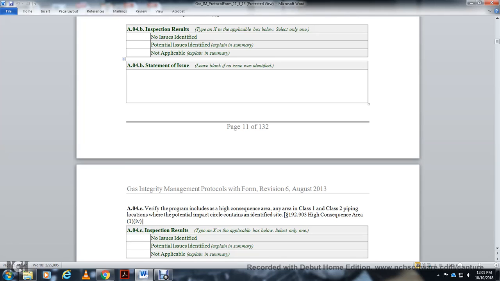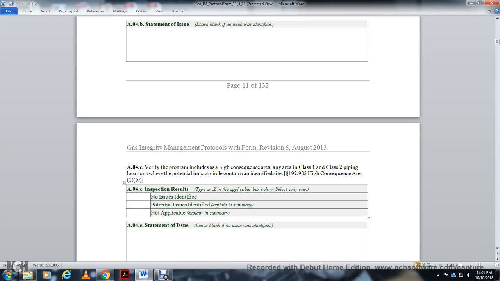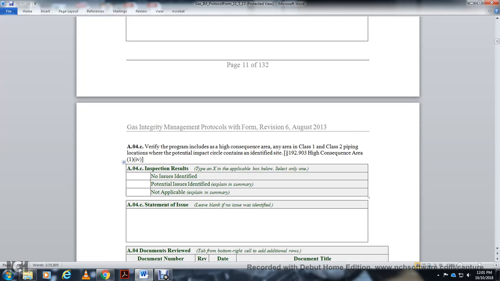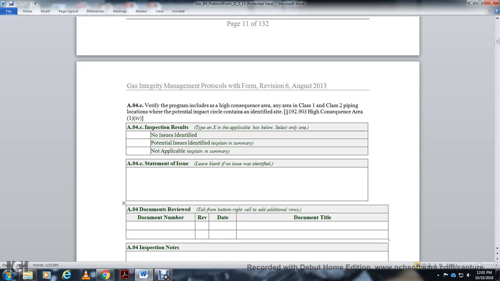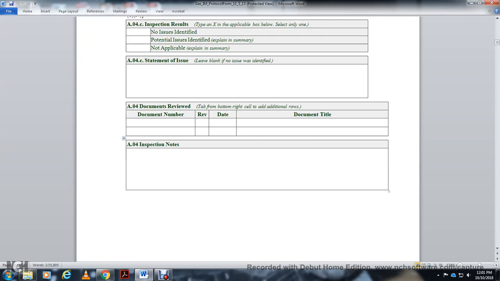If no issue was identified, verify the program includes the high consequence area for any of the Class 1, Class 2 pipe location potential impact circles identified in statute 192.903 High Consequence Area 1 to 4. Inspection results: no issues identified, potential issues identified, not applicable. Put an X in the box below, select only one. AO4C statement of issues: if no issue was identified, leave blank. AO4 documents reviewed: document number, revision date, and document title. AO4 inspection notes.